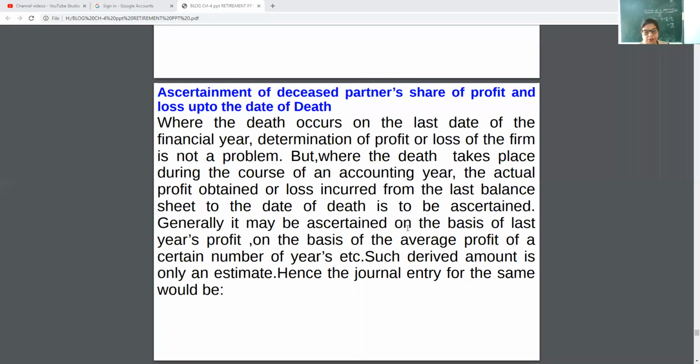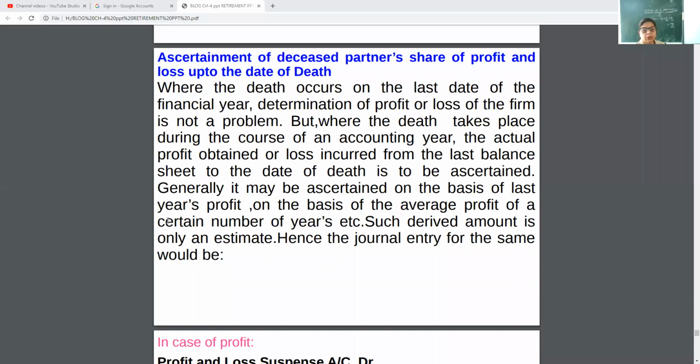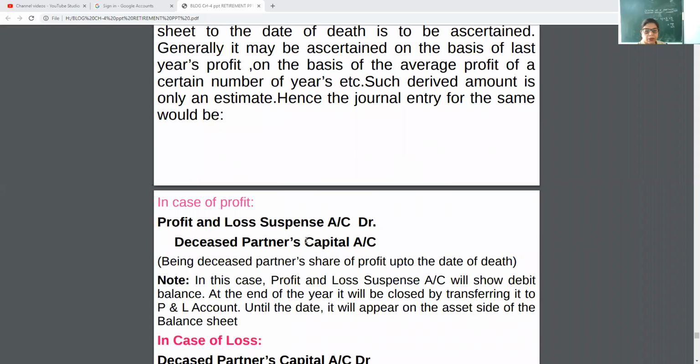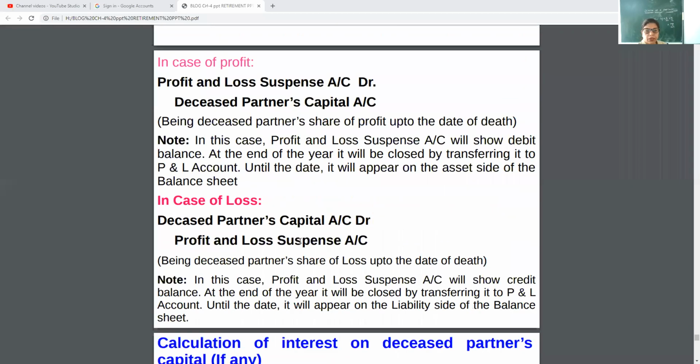Now how to decide the share of profit and loss, I will explain you through numericals. There are two bases. One is time basis, another is sales basis. I will explain you through numericals. Now you can note down these general entries. Because the partner can die any time during the year, P&L suspense account is opened by the firm.